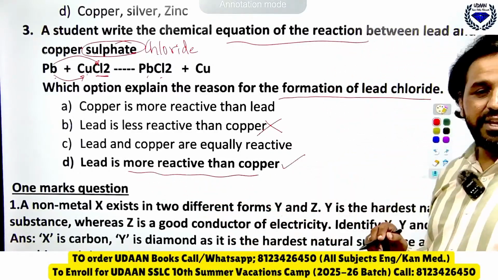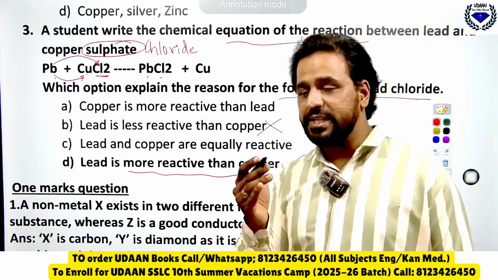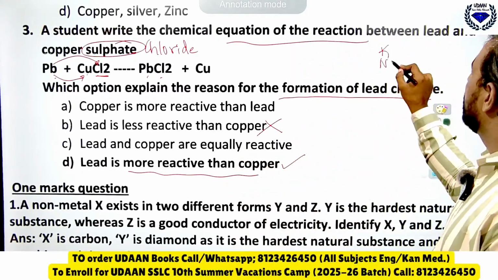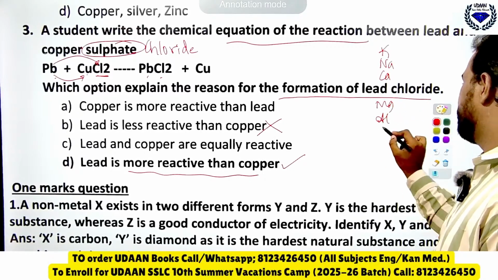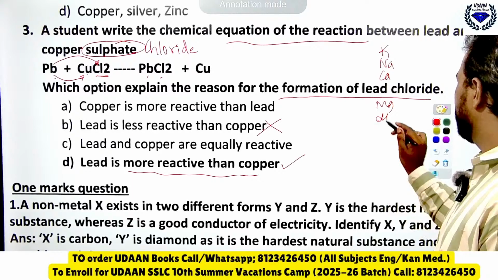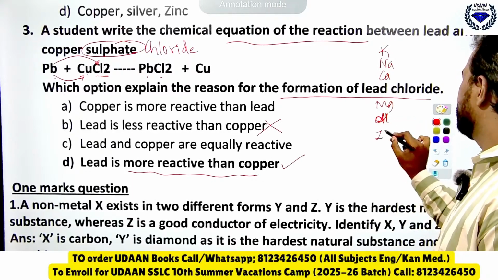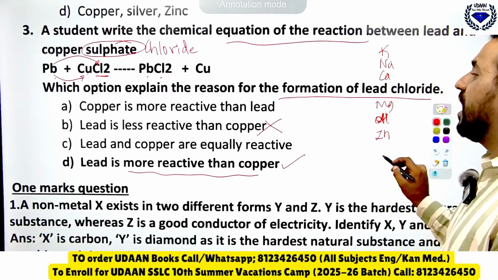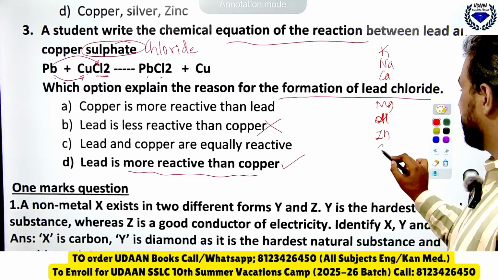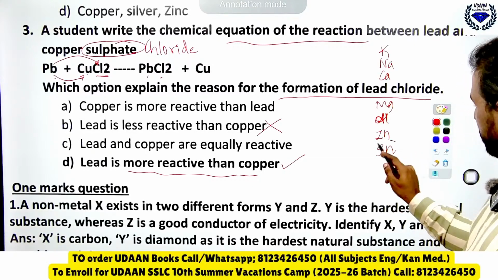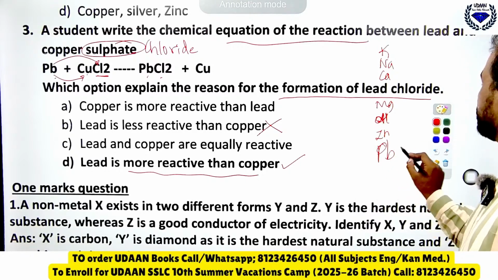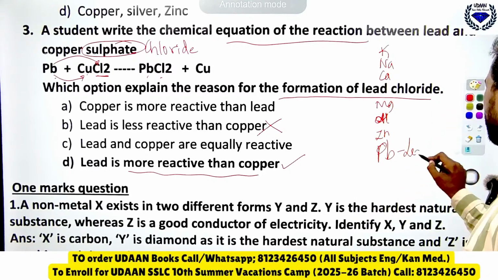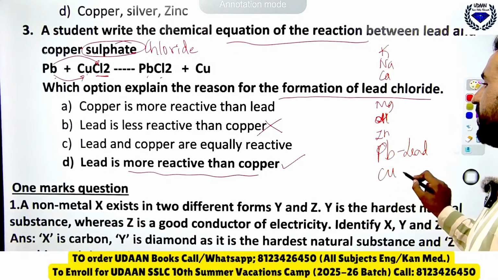See here, when you just write the reactivity series, instead of calling it careless, try learning how. So this is lead, and copper will come here.